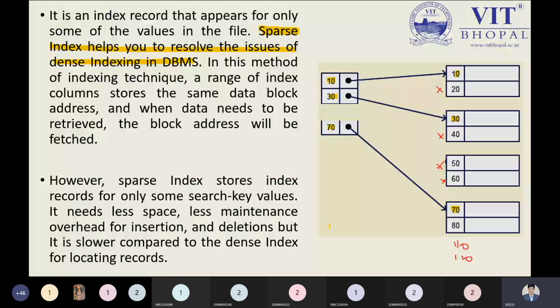So please focus on this statement. It is slower compared to the dense index for locating the records because comparing all the records will take much time.